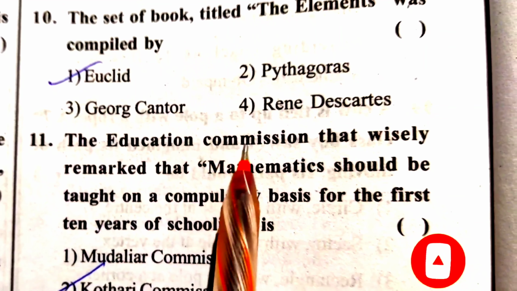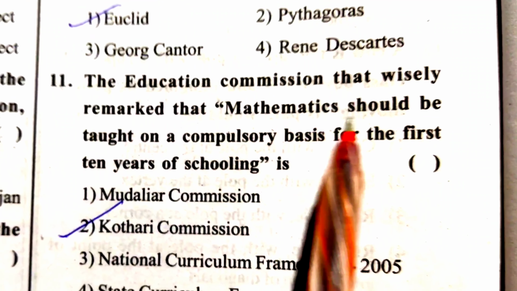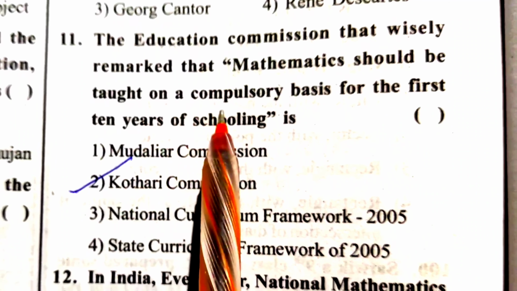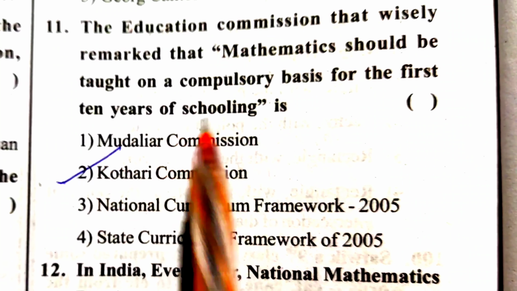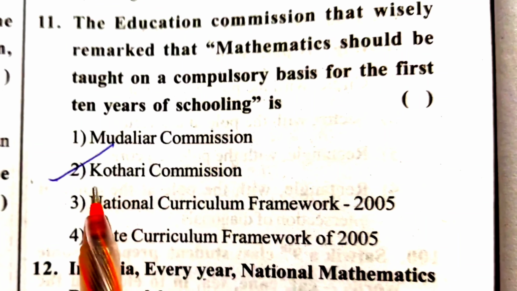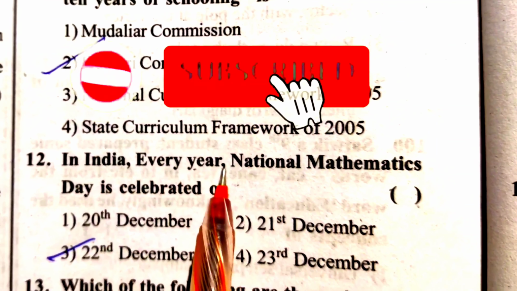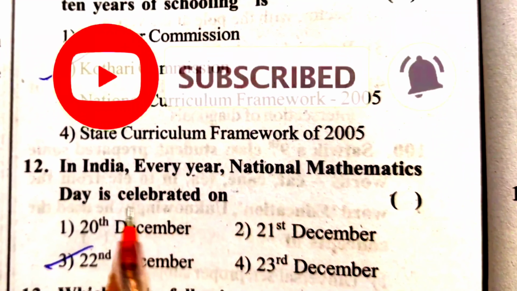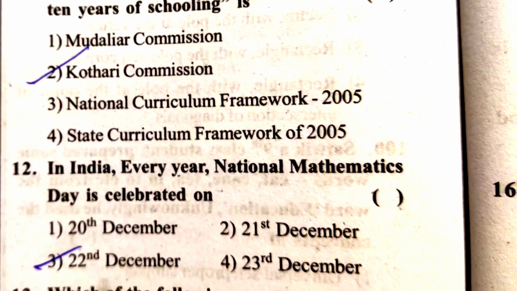The Education Commission that wisely remarked that mathematics should be taught on a compulsory basis for the first 10 years of schooling is the Kothari Commission. Next question. In India, every year National Mathematics Day is celebrated on 22nd December.